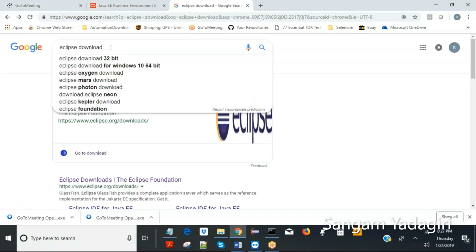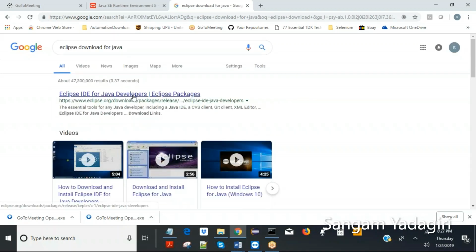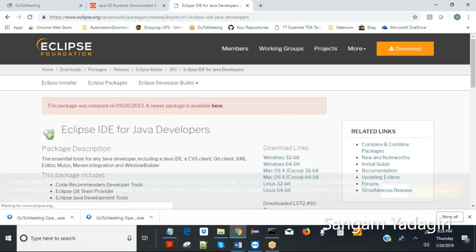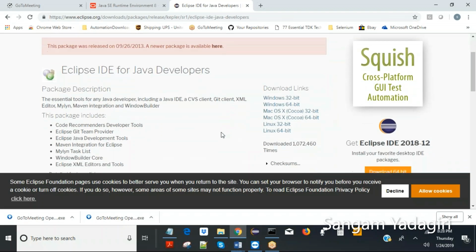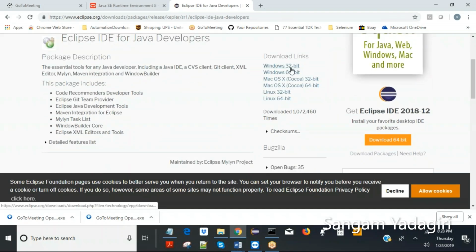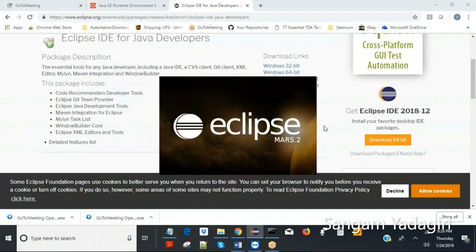So just type Eclipse download for Java. Yeah, so that should be it. IDE for Java developers, that should be it. 64 or 32-bit, you will download and install. I have already installed it and configured its file. It's Eclipse Mars. If you want only Mars, you can type Eclipse Mars and you will be able to download it.